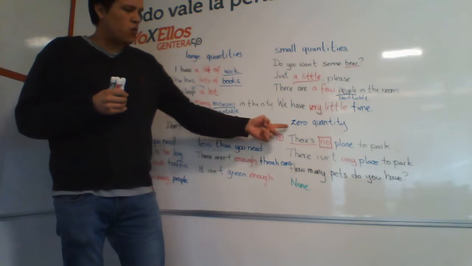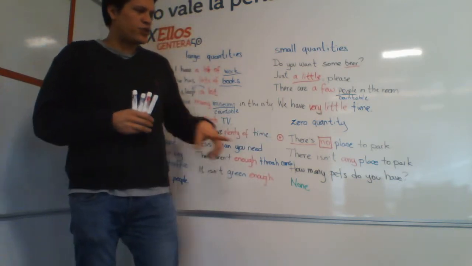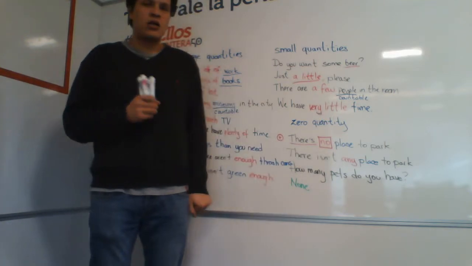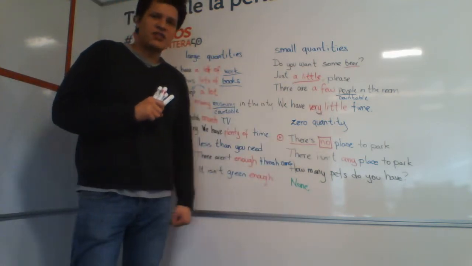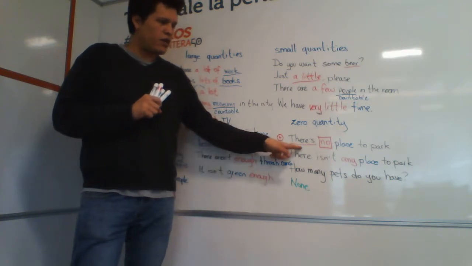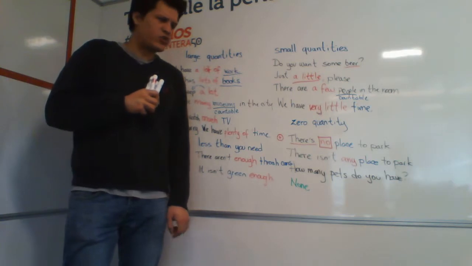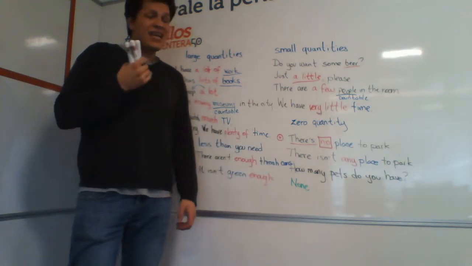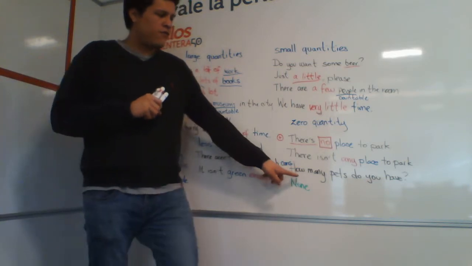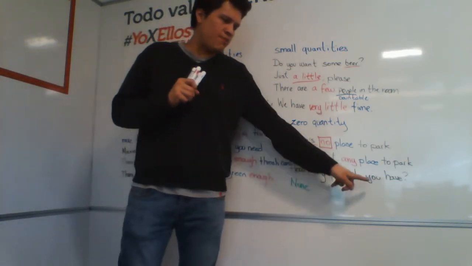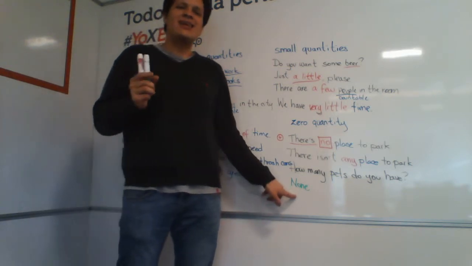Then with zero quantity, we have 3 basic expressions: no, any, and none. The first one is going to be used for affirmative sentences. Normally we're going to say there is no place to park, but the equivalent expression would be there isn't any place to park. Okay? And for short answers, how many pets do you have? The short answer would be none, 0.